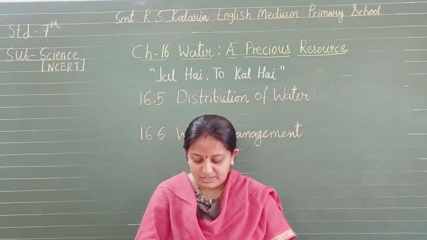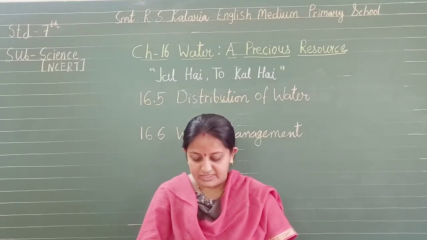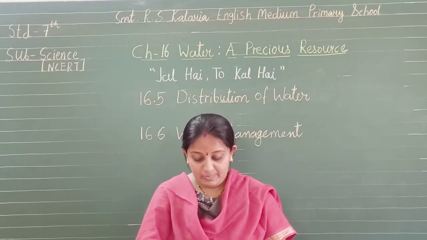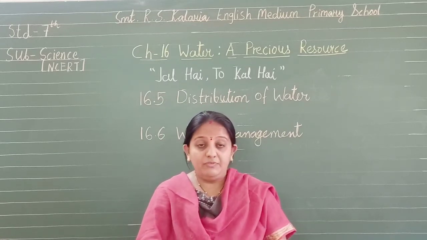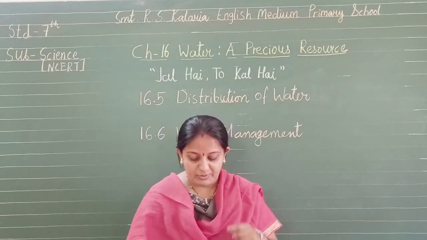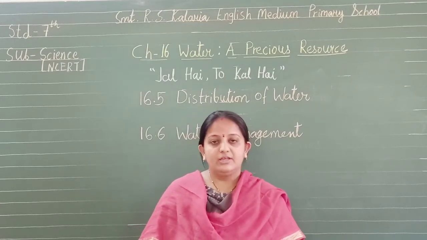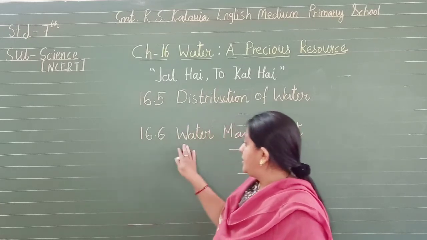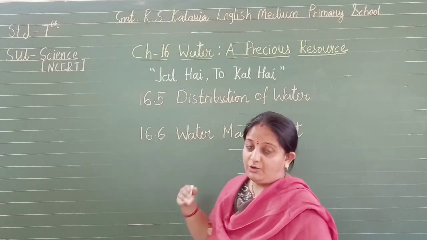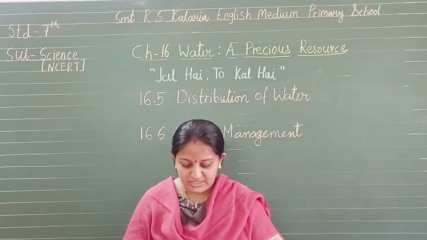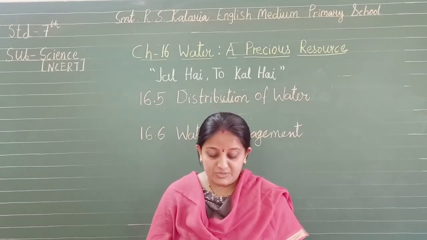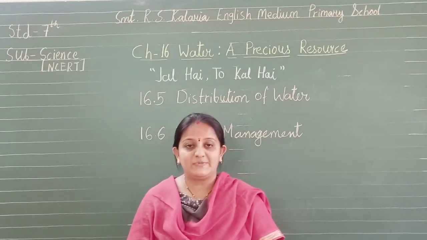So it may be possible that we are living in an area where there is sufficient rainfall, yet there is a shortage of water. Now, can we attribute this to the mismanagement of the water resources? Yes. So let's understand the water management system. Now how is the water managed? In class 6, we learned that in many places regular supply of water is provided by a well planned pipe system.